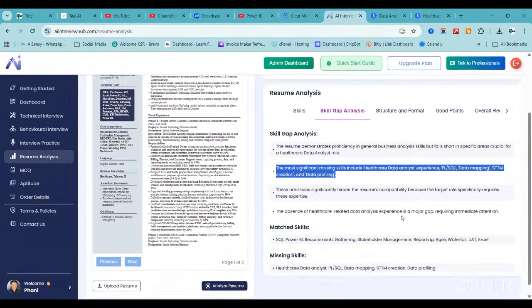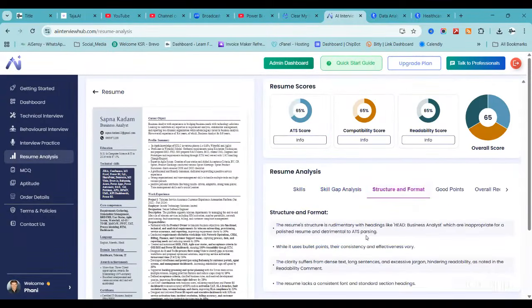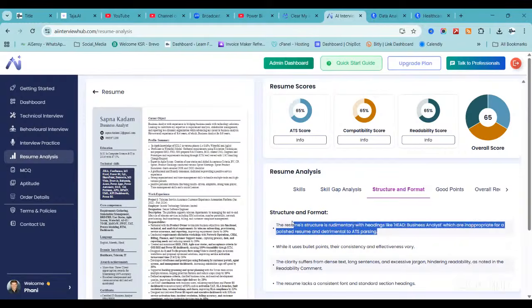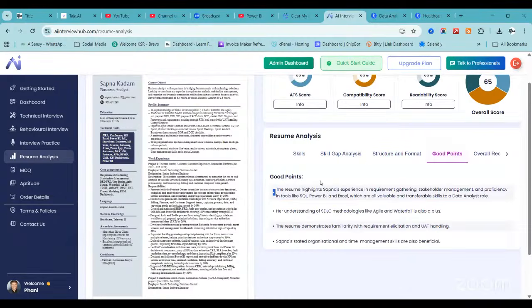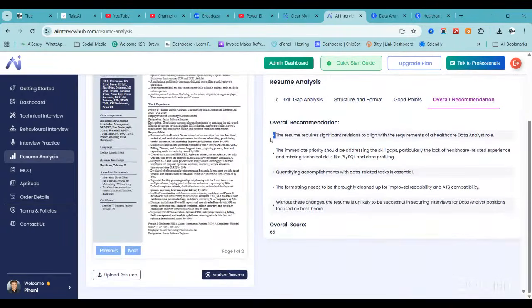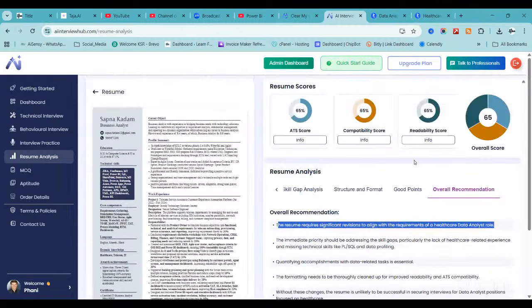It clearly shows what is missing so that we can modify our resume, along with good points and an overall recommendation of what we have to do. On alignment, we need to change it more toward the healthcare-related data analyst role. Okay, this is the one.